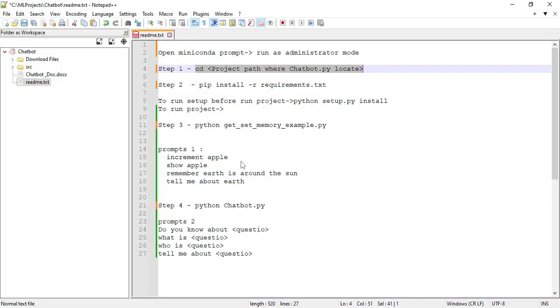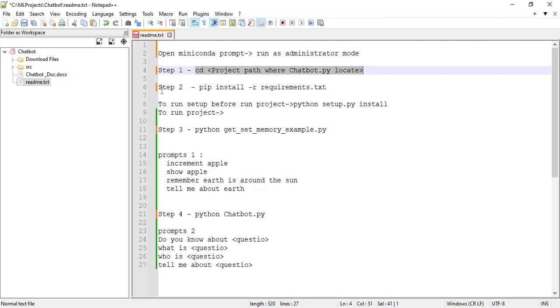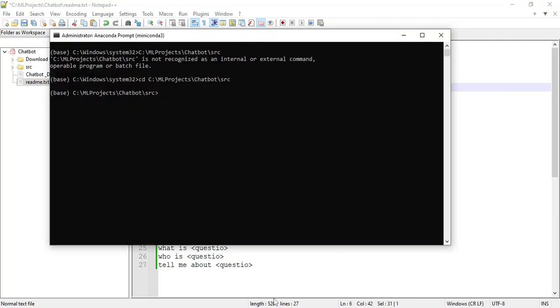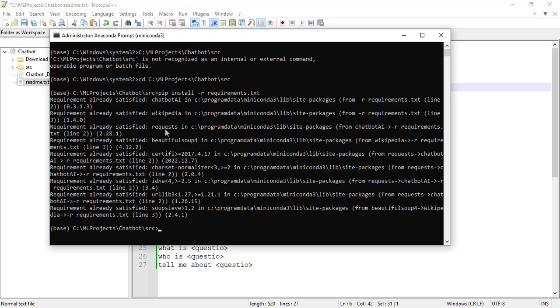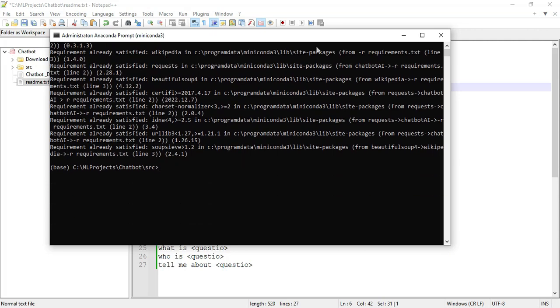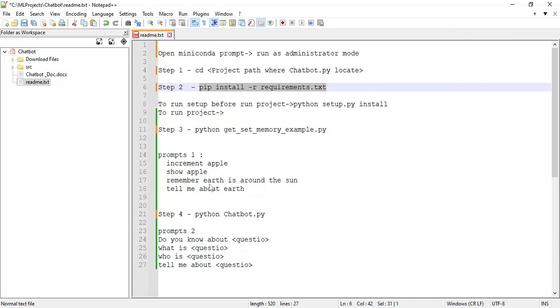Next, come back to the readme files. You can view step 2. You can copy the command to install the requirements. You can copy the command, paste it in the command prompt and click enter. The requirements will be installed automatically. Next, come back to the readme files.